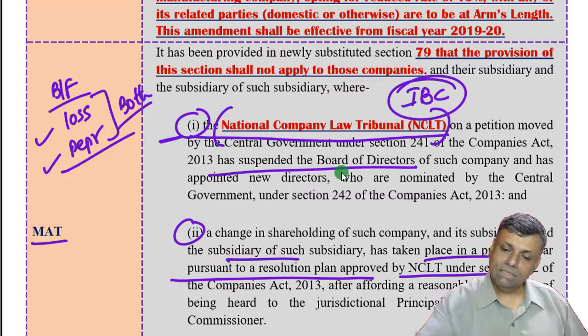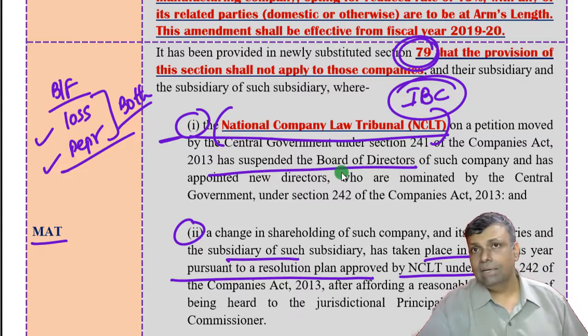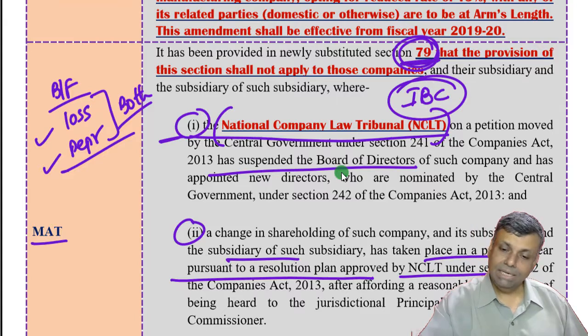Second point friends, under section 79 of your income tax provision, in computing the total income, the carry forward set off of the losses. Under section 79 also there is a significant amendment which has been carried out. That means even in income tax, carry forward set off of losses of the private limited companies, because section 79 is applicable to private limited companies, technically the companies in which the public are not substantially interested. So in section 79 also there is a significant change and amendment which has been brought in, and let me tell you that also.